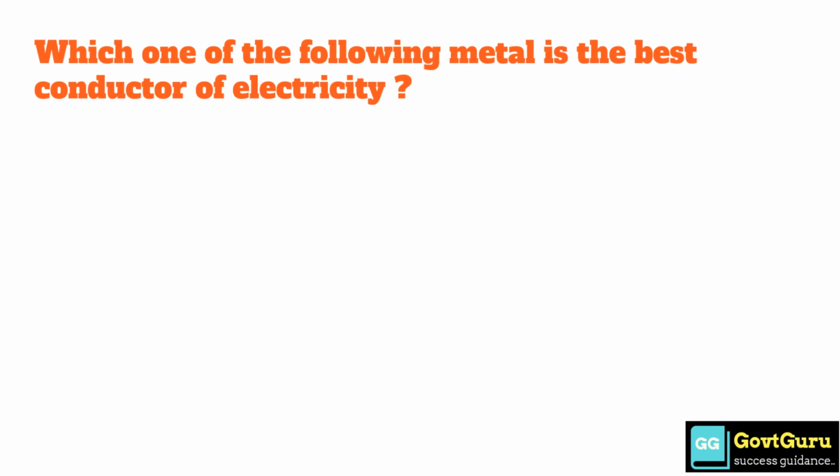Which one of the following metals is the best conductor of electricity? Option A, gold. Option B, silver. Option C, copper. Option D, zinc. The correct answer is option B, silver.